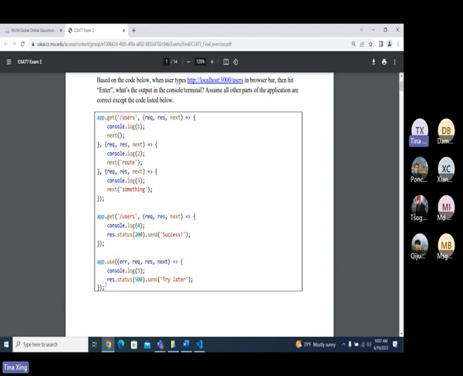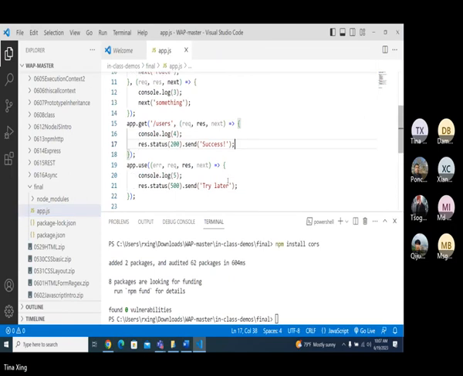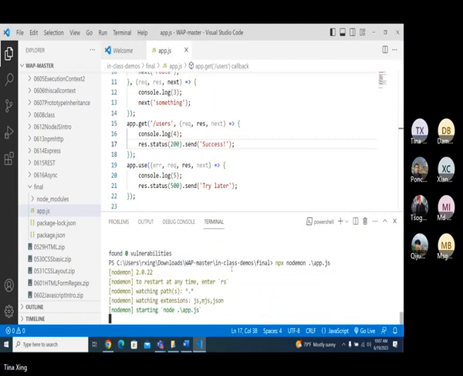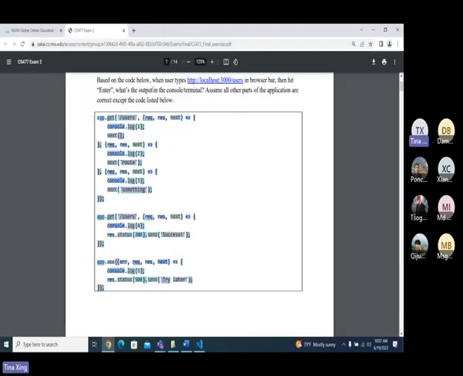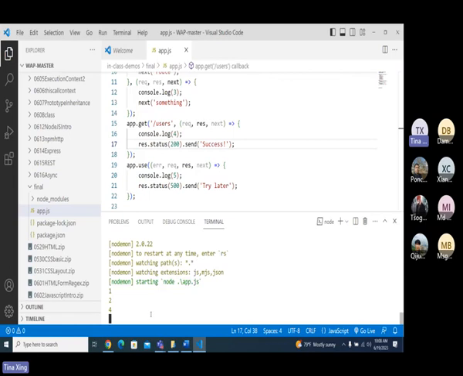Okay, so let's take a look at that. npx app.js. Let's make a request to success, and the console should show 1, 2, 4, right? So you just write 1, 2, 4 there.